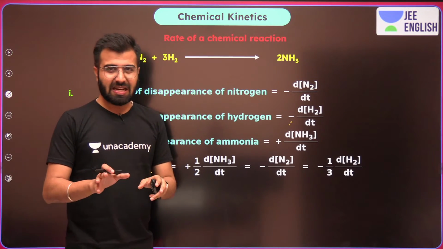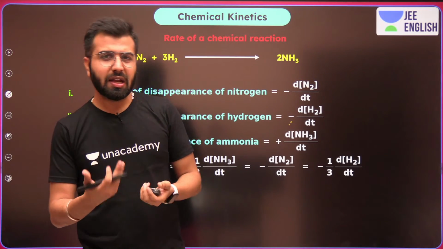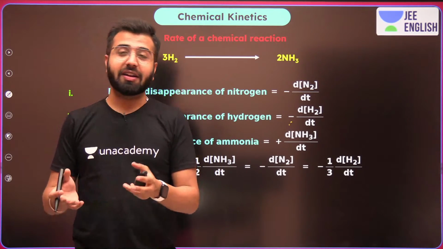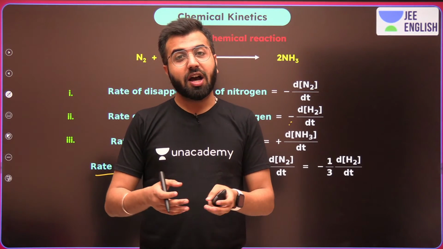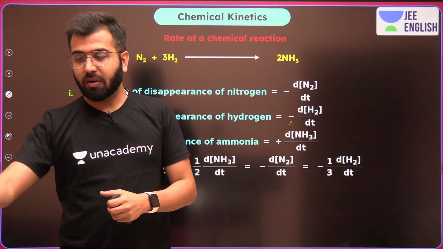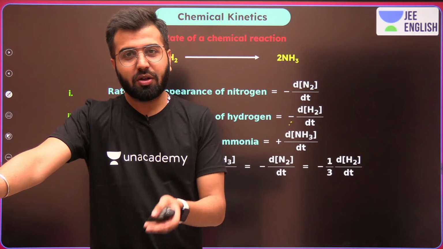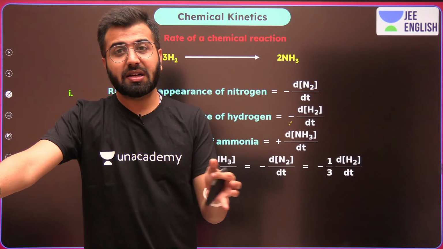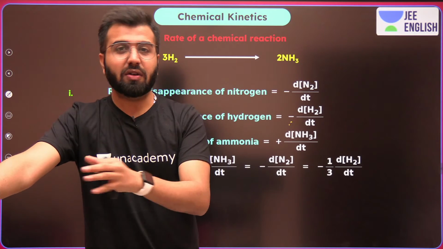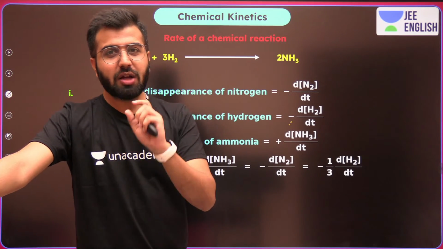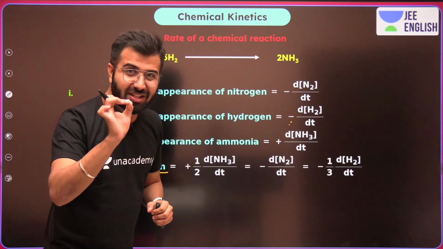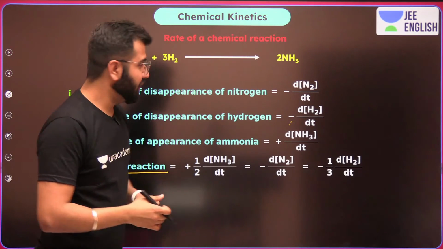It's like, let's say, in 10 minutes you ate 5 burgers, and apart from this, in 10 minutes you ate 2 pizzas, but that actually doesn't tell the exact rate of the reaction. For that, we are going to take care of the stoichiometric coefficients. Okay, we'll talk about this.